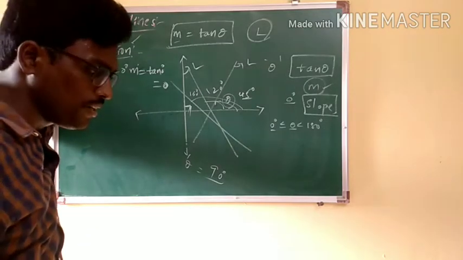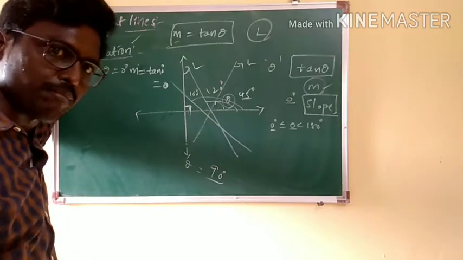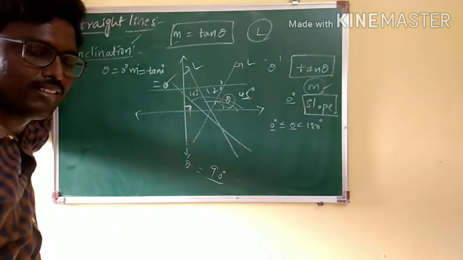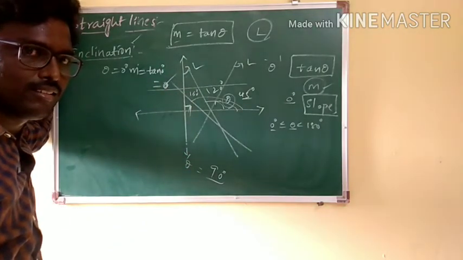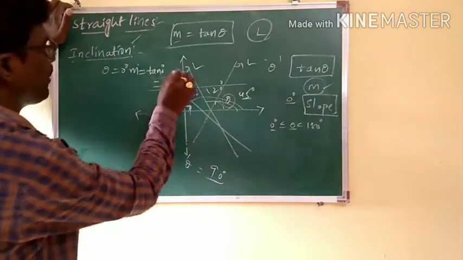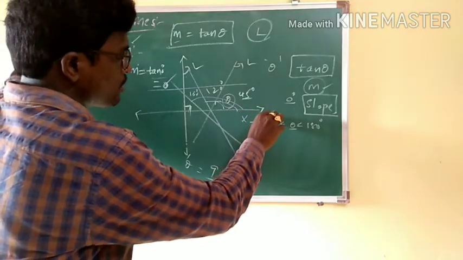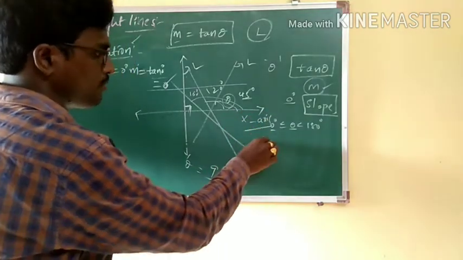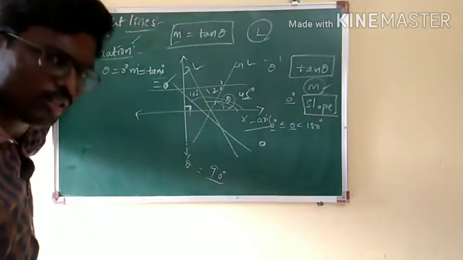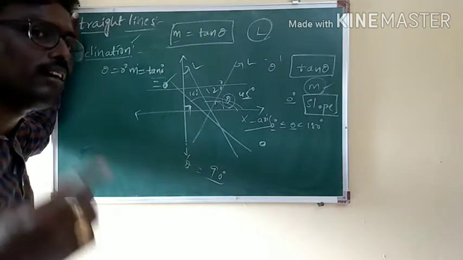That is the reason when you are talking about the slope of either the x-axis or a line parallel to the x-axis, it is said to be 0. Got my point here? If theta is equal to 0, m is equal to 0, slope is 0. Therefore, if somebody asks you what is the slope of the x-axis, you say 0. If somebody asks what is the slope of the line parallel to the x-axis, 0, because no angle is found between the x-axis and the line since they are parallel.